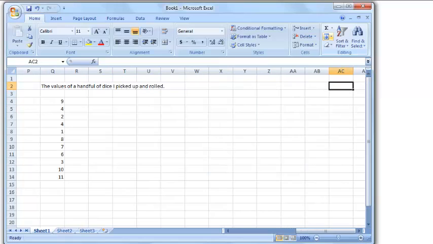I randomly picked up a handful of dice that I found in the next room, and I rolled them, and these are the values. What's that you say? I rolled a 9? Yes, I'm a nerd. I'm married to a nerd. We have Dungeons & Dragons dice in the house, and they go up to 20. Some of them do, some of them don't.